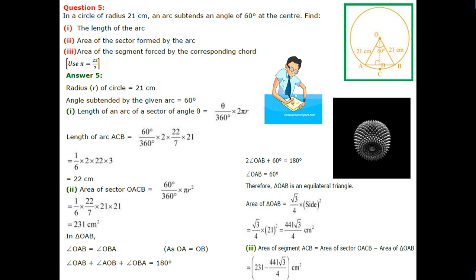Substituting the values, we get 22 centimeters. Area of sector is equal to pi r square theta upon 360. Theta is equal to 60 degrees, r is equal to 21, that is 231 centimeter square.